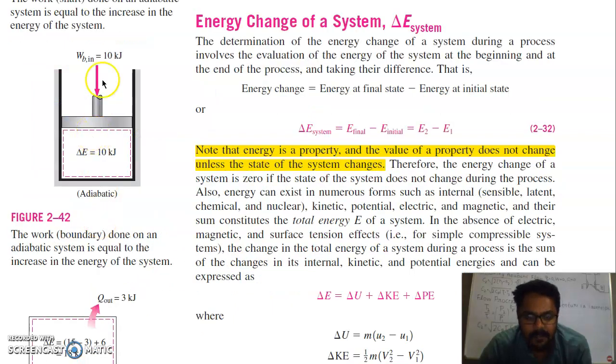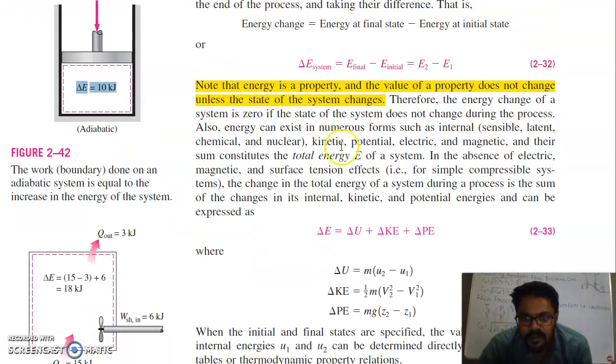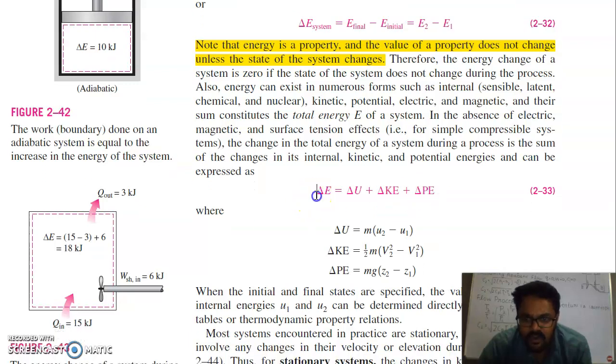You can take another example where work is transferred directly from the piston to this gas. So 10 kilojoule of work is done. So for energy transfer, you can see the change in energy of this adiabatic container is 10 kilojoule. Also, this total energy change is either internal energy change, kinetic energy change, or potential energy change. Whatever energy change of this material can be divided into three: either internal energy change, that is m times (u2 minus u1), or change in the kinetic energy of this fluid here, or change in the potential energy.